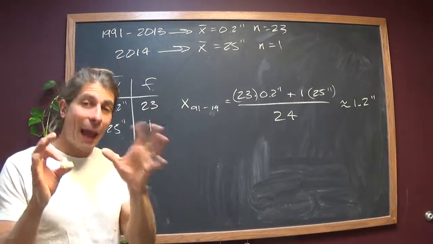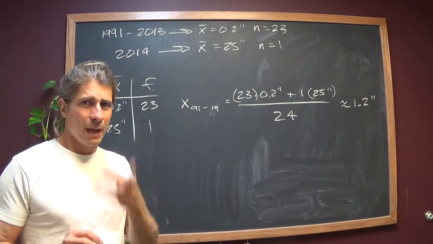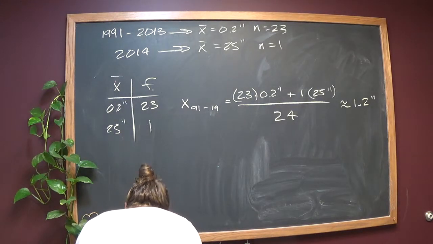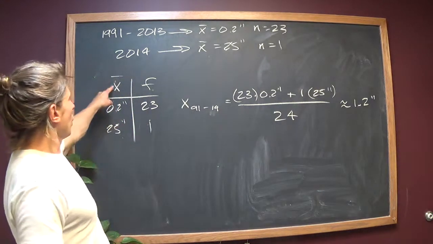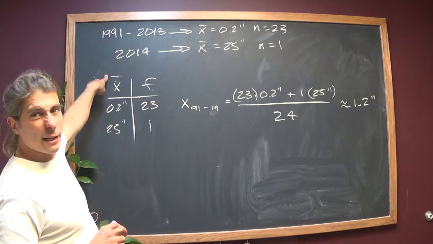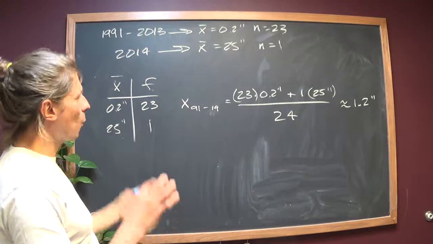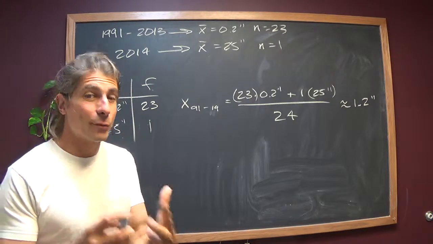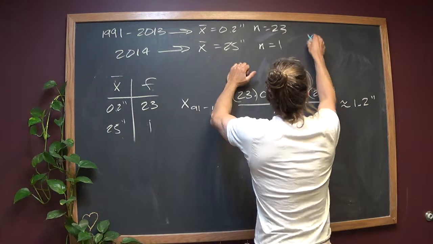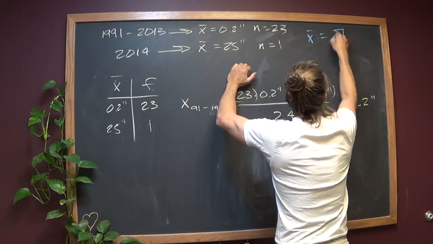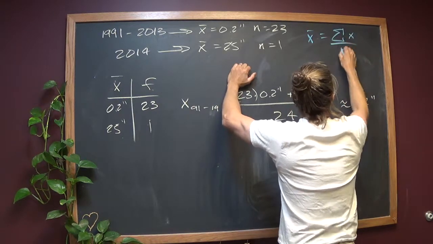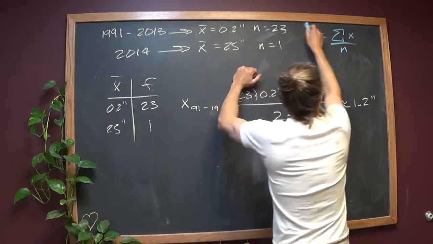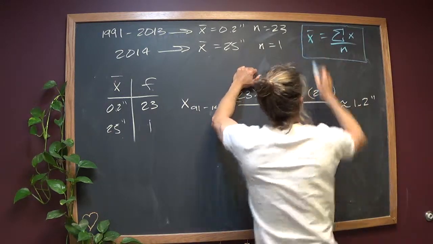Okay? I also want to talk about one thing that might be freaking you out. I made a comment earlier how in class we were calling this X. You can easily call it X bar as well. But why does this work? Well, if you go back to the formula of what an average is, an average is all the data summed together divided by your sample size. That's the, if you will, the idea, the shortcut formula.